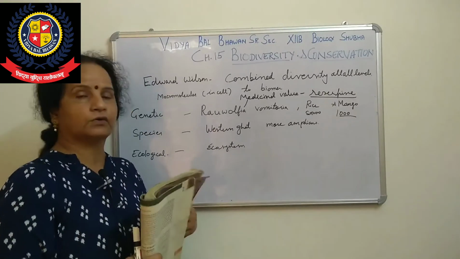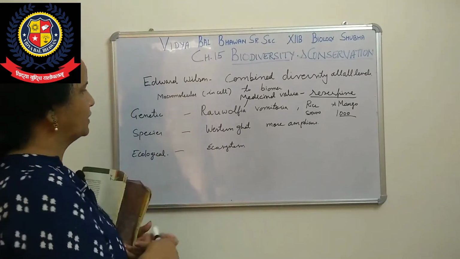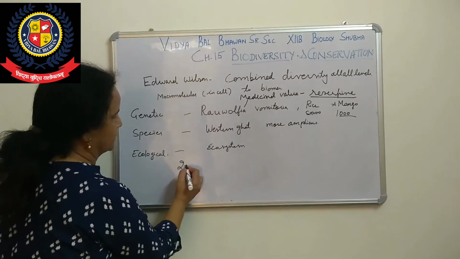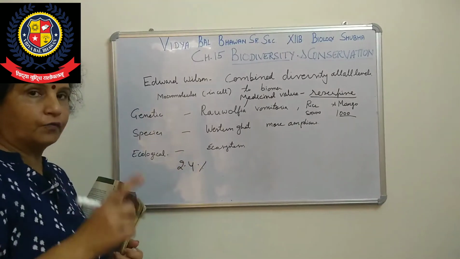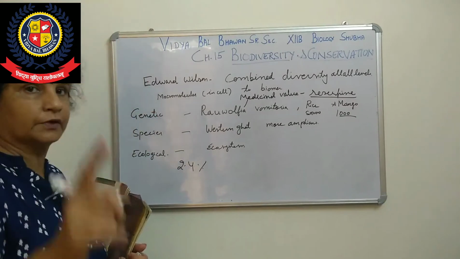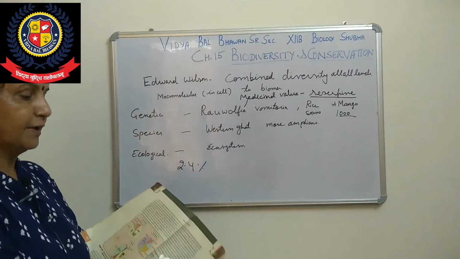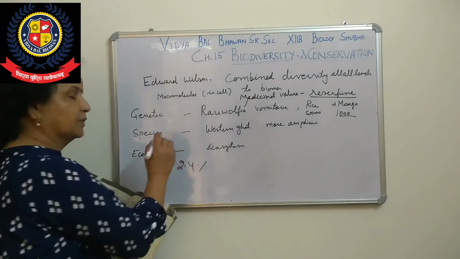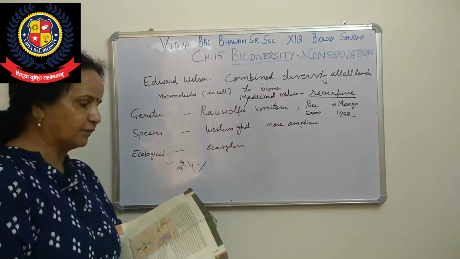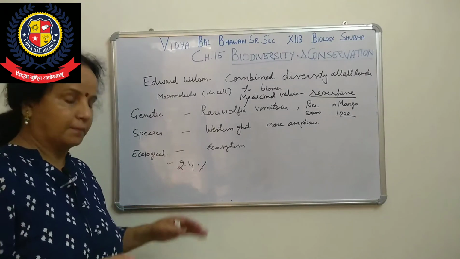Now when we talk about India, mainly India has 2.4%. That means 2.4% of the total world land area, and it is given in your book also. India has 2.4% of the world's land area. India has all varieties and numbers of plants and animals.